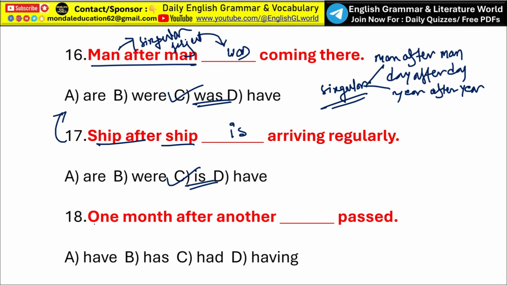Next, one month after another dash passed. Obviously one month after another is treated as a singular noun. Okay, so the noun agrees with a singular verb. So one month after another has passed. Option B, has, is the correct answer.